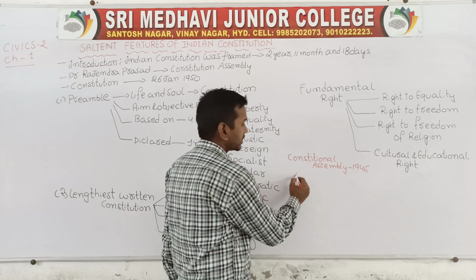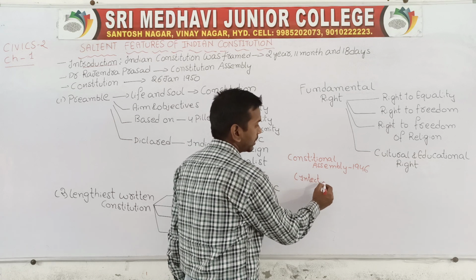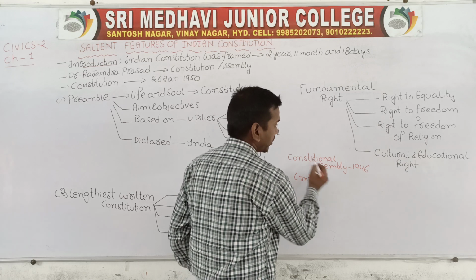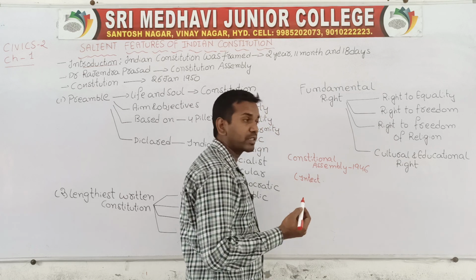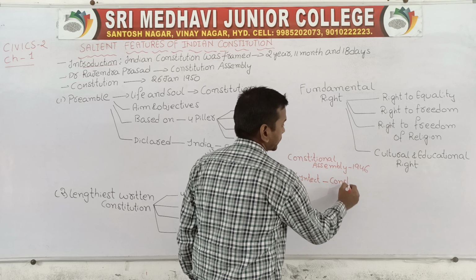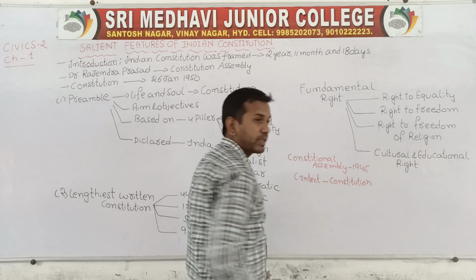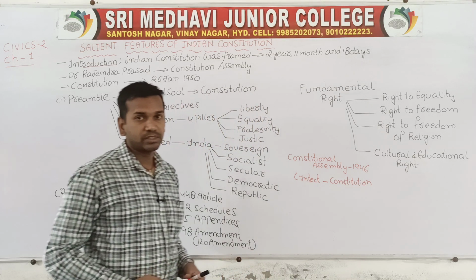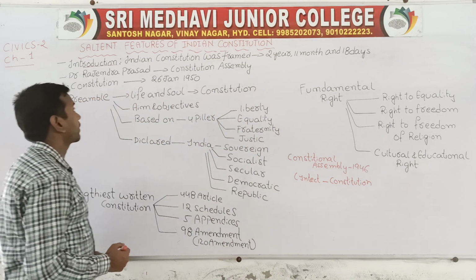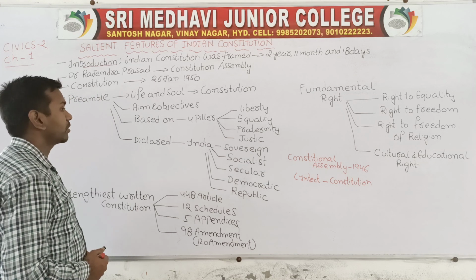First, intellectual persons were elected and appointed to the Constitution Assembly to prepare the Constitution, and then the preparation was started. So this Constitution was prepared in an assembly called the Constitution Assembly, and we will discuss the salient features of the Indian Constitution.